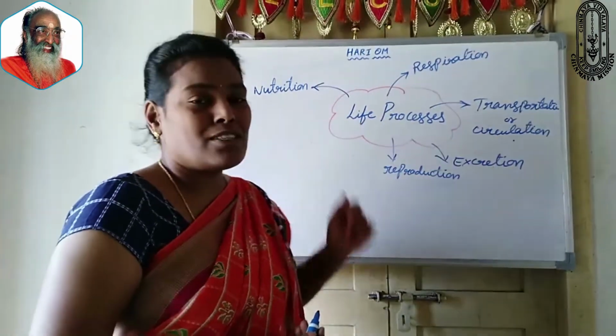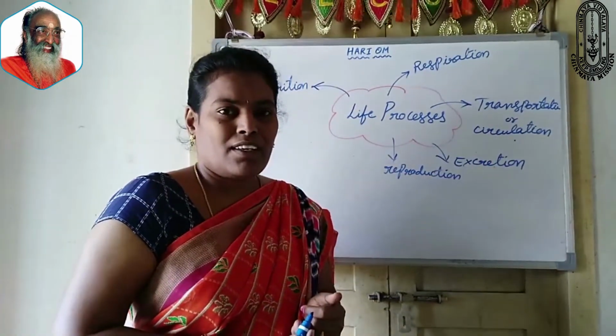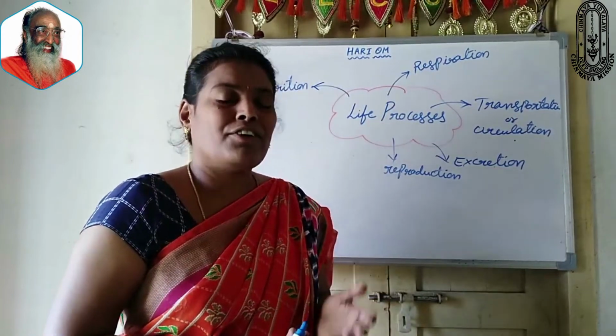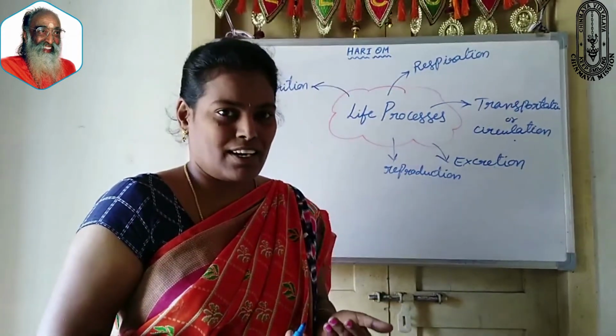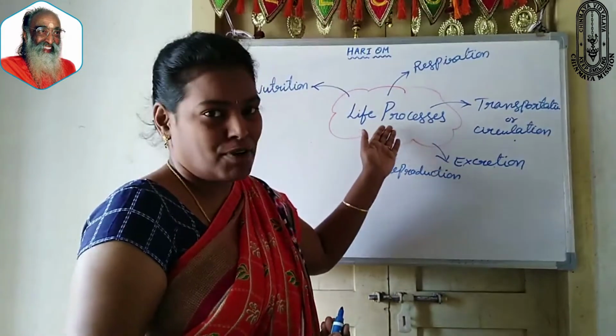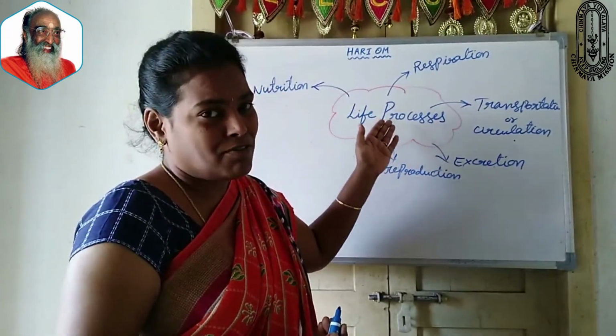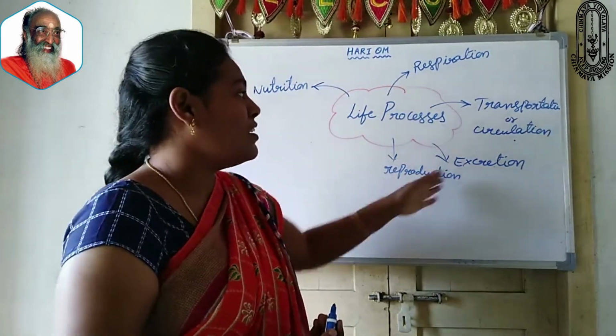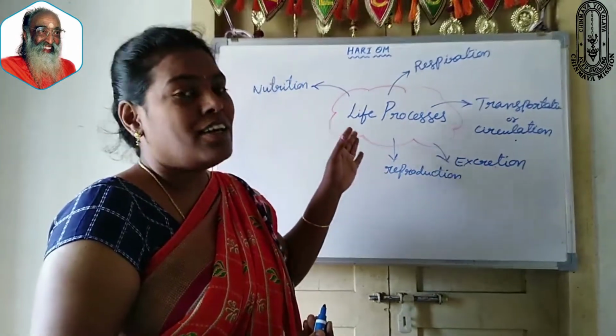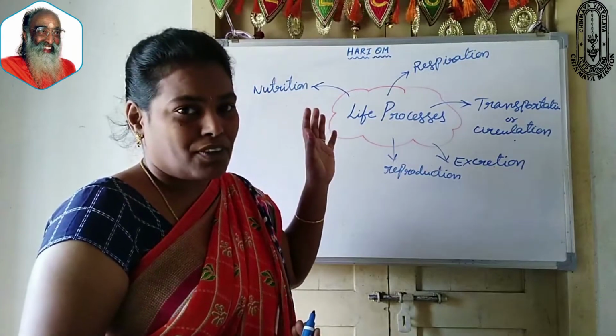Now can you tell me what is meant by life processes? The basic functions that are carried out by the living organisms to maintain their body and to sustain their life are called life processes. All organisms perform different life processes. Every living organism performs these life processes in their body to get energy.